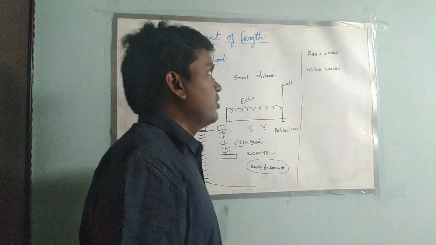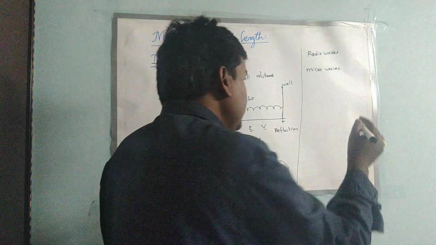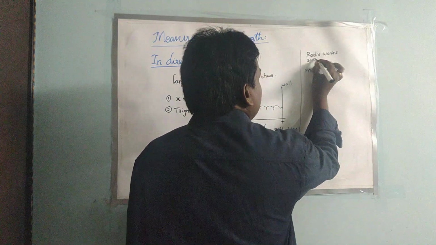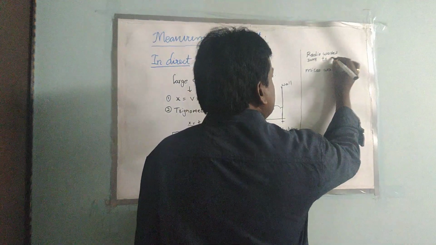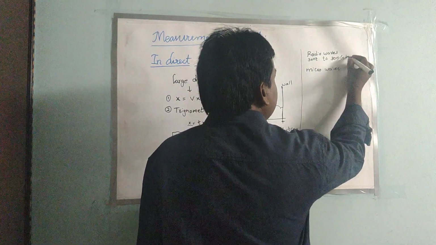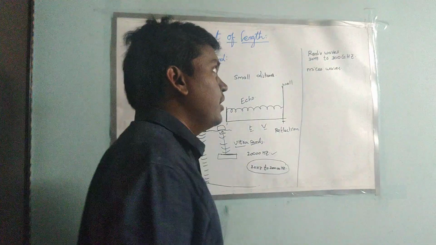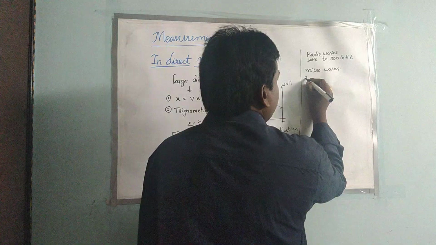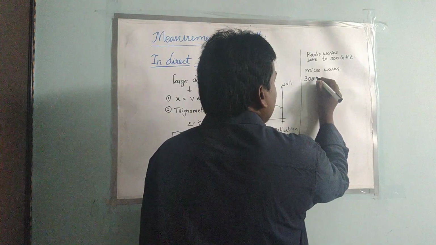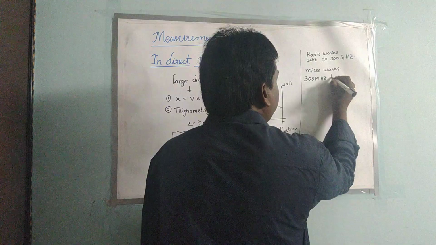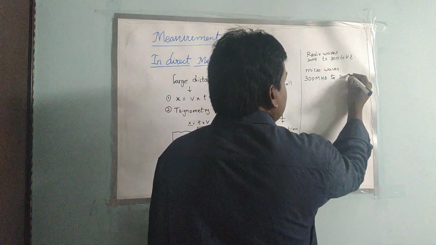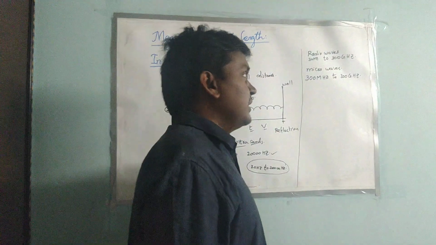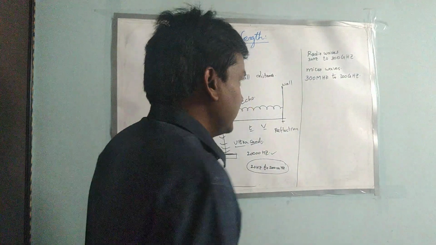Radio waves and microwaves. Here, the radio waves have a frequency of 30 Hz to 300 gigahertz. So this is the frequency of radio waves. And coming to the microwaves, they have a frequency of 300 megahertz to 300 gigahertz. So this is the frequency of microwaves. And here we have to consider one thing.